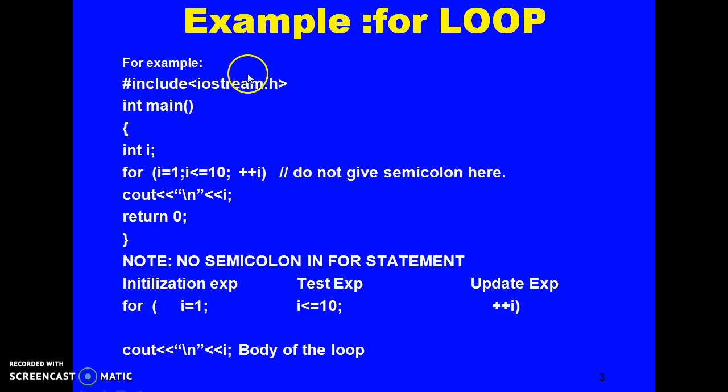Example of for loop. This example is using a for loop where i is a variable, the value of i is initialized to 1, the condition expression is i <= 10, and the update expression is ++i. After the bracket, do not give a semicolon. In the body of the loop, cout with \n, and return 0, then close of the main function. To note, there is no semicolon in the for statement, like here we have not given any semicolon.